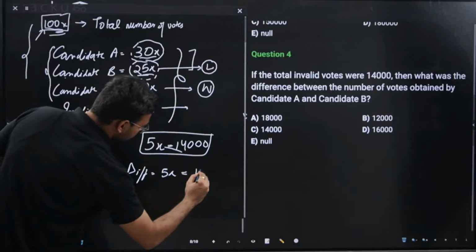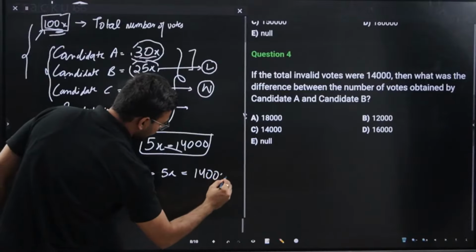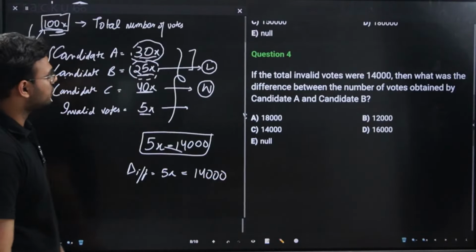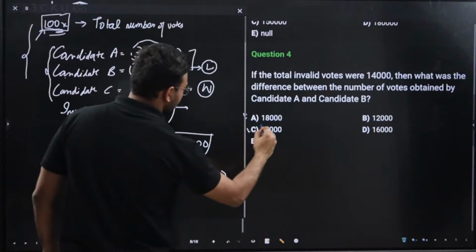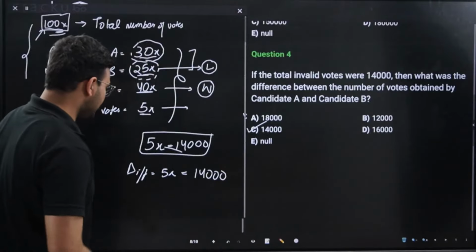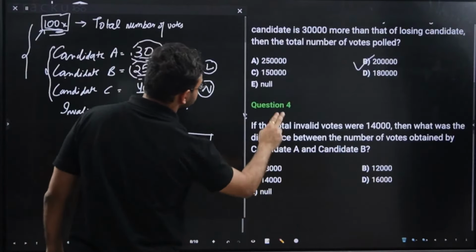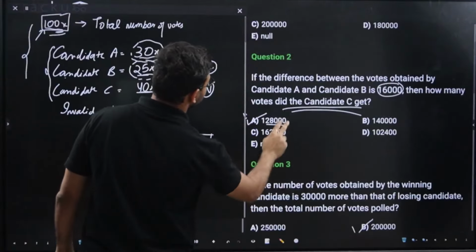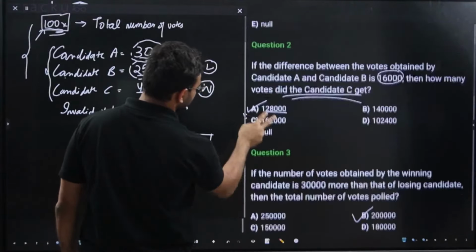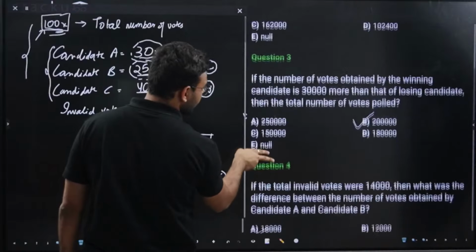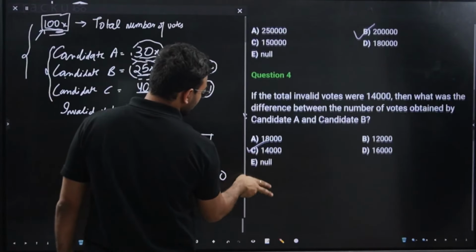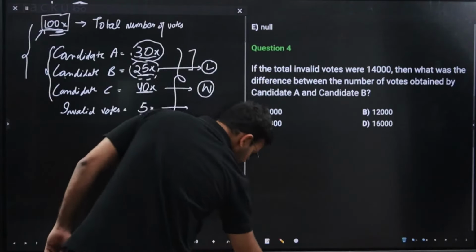So the difference between the number of votes of candidate A and candidate B will be 14,000 votes, and therefore option C will be the correct answer. So these are the correct answers: the first question is 2,80,000, the second is option A, 1,28,000, the third is B, 2 lakh, and the fourth is C, which is 14,000.